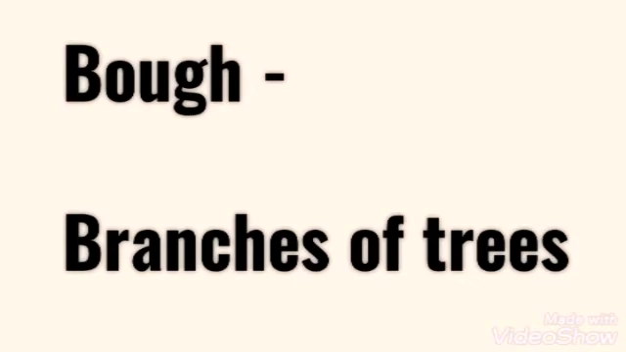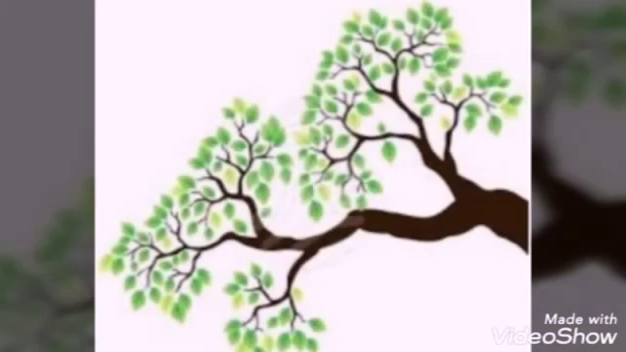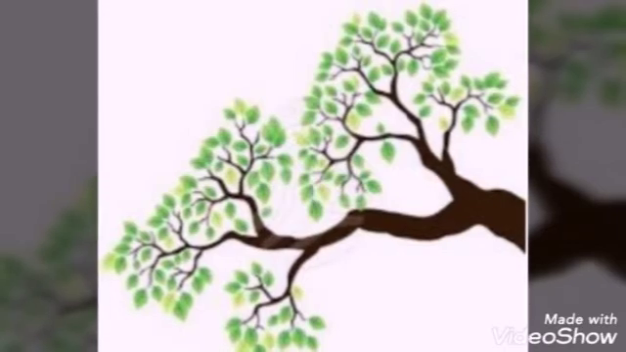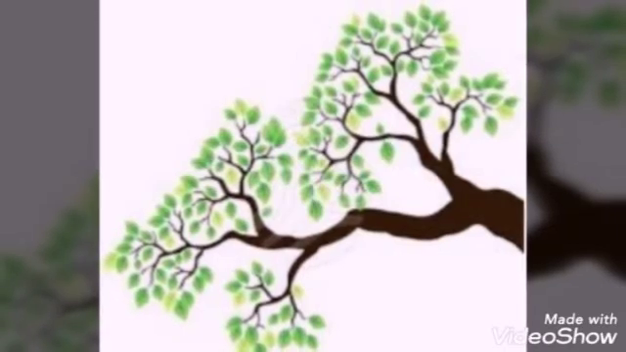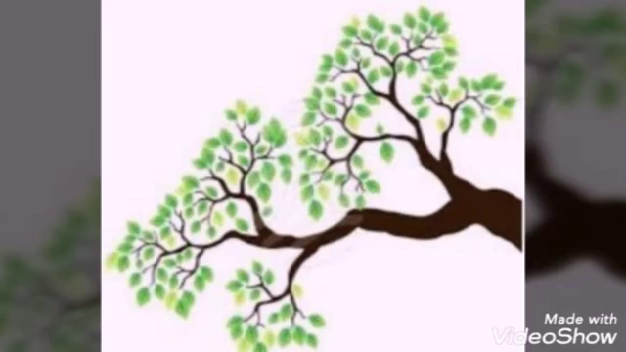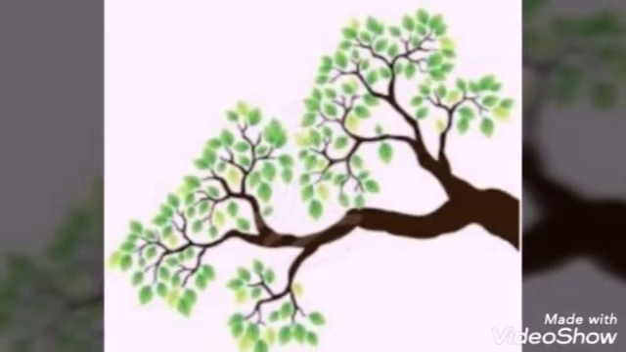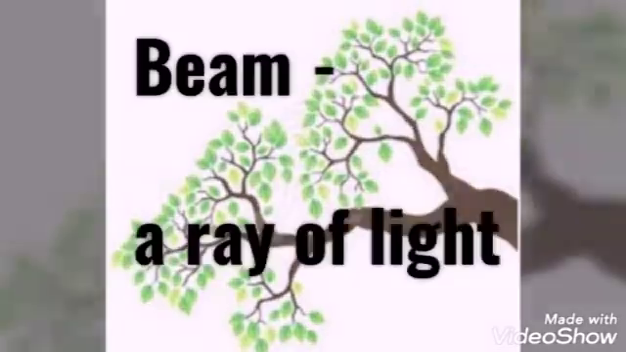Once again, I'll try to explain this with the help of some pictures. Look here. These are the branches. Bow, branches of the tree. It depends on the size of the tree. If the tree is very big, there will be a lot of branches.